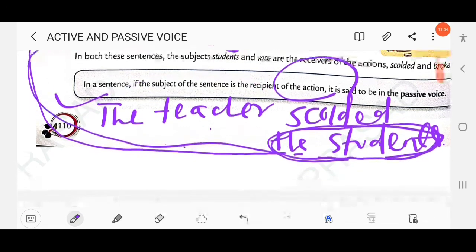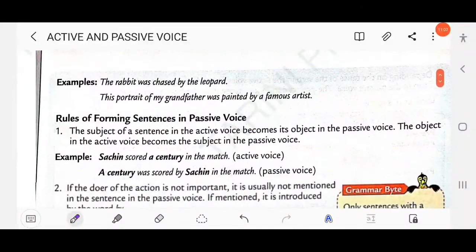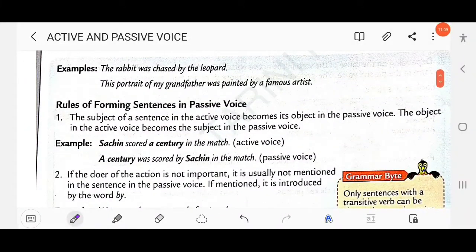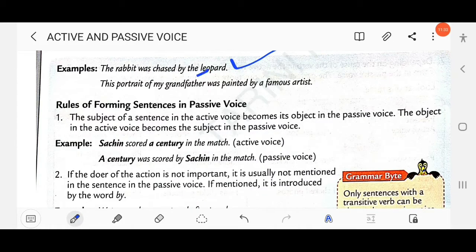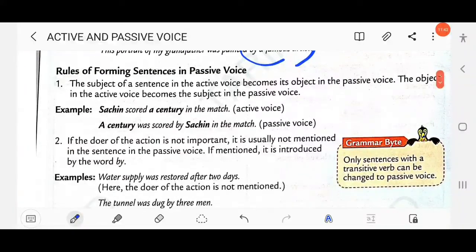Clear? Then next, let's discuss more examples. The rabbit was chased by the leopard. So this is written in passive voice, by the agent, by the leopard. Here, this portrait of my grandfather was painted by a famous artist. Now, the rules of forming sentences in passive voice. The subject of a sentence in the active voice becomes its object in the passive voice, as we have already discussed, and the object in the active voice becomes the subject.